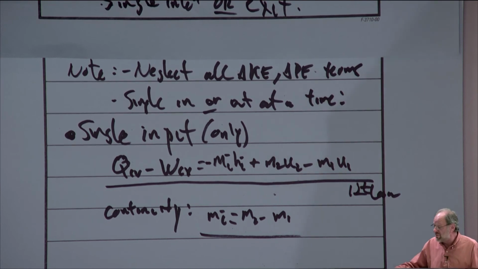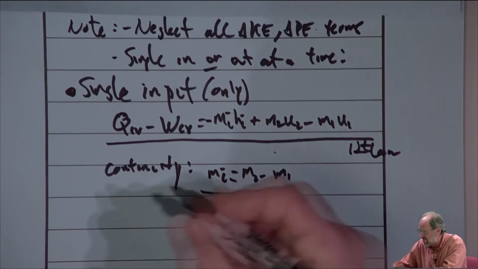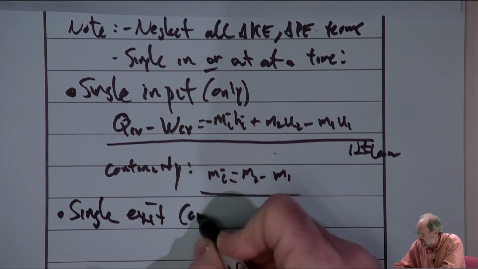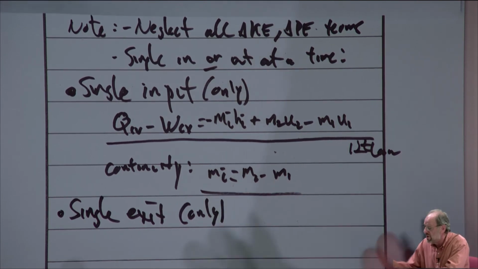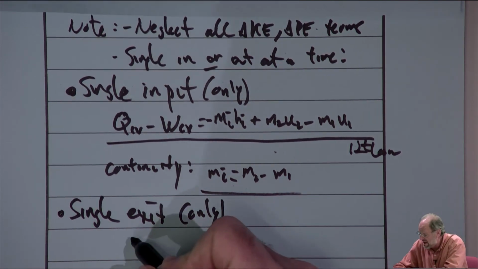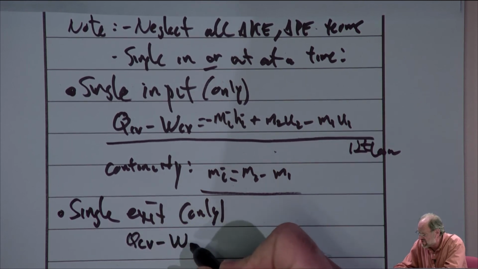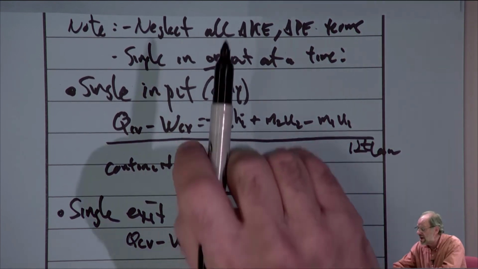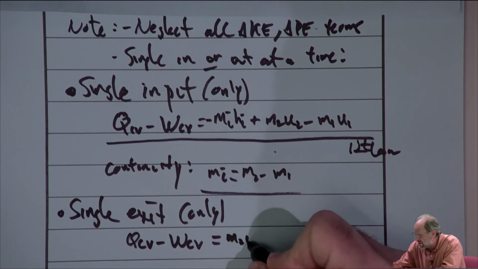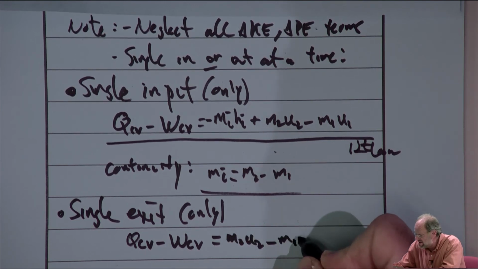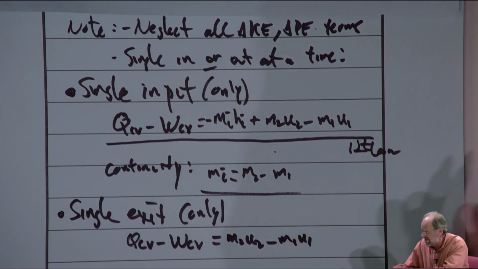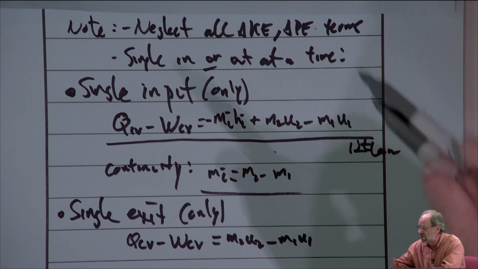Anyway, so these are the equations we've used for a single input, and then we have equally simple equations if we have a single exit. And again, only a single exit, there's no inlets at the same time. So we go back up to our equation for the first law, and we still have our heat transfer minus the work. Again, the work moves over to the left-hand side. And then on the right-hand side, well, we have our M2U2, and then minus M1U1. Again, all the kinetic and potential energy terms go away, all the inlet terms go away since there's only a single exit. And then the last term on the right-hand side will be the exit term, MDHE.